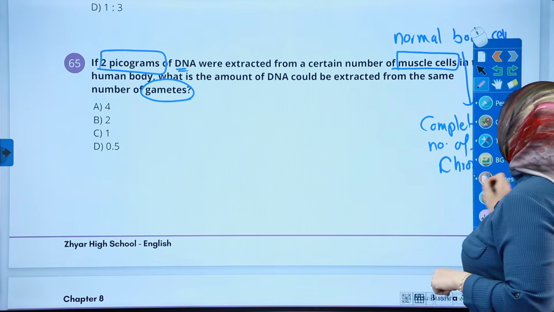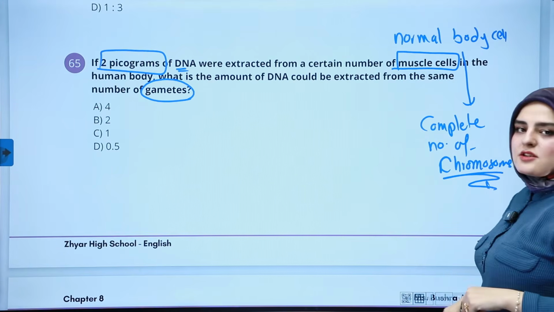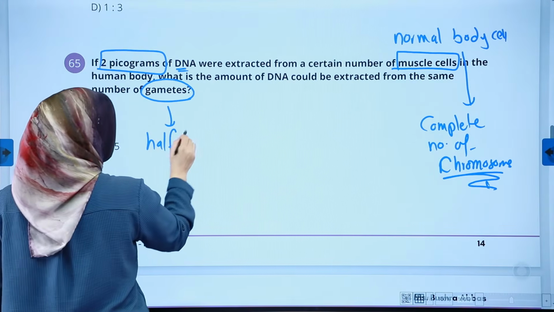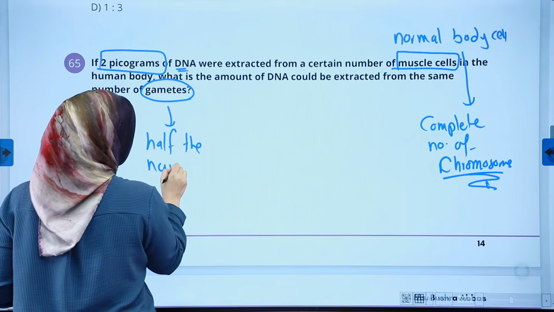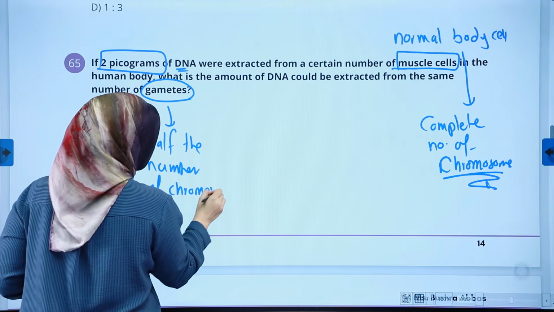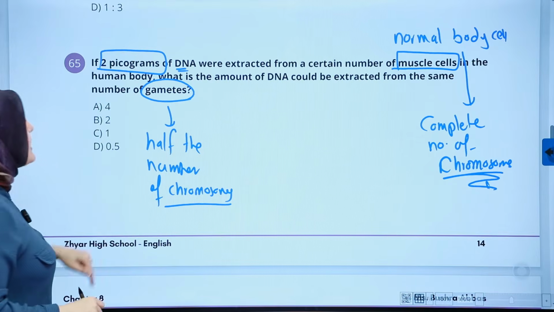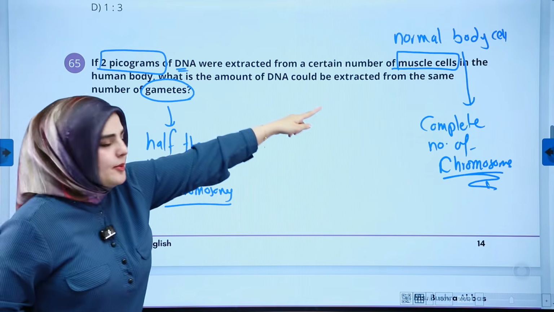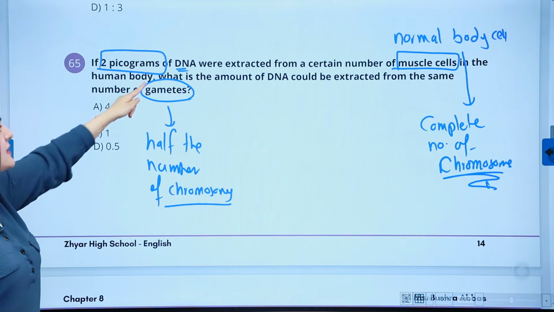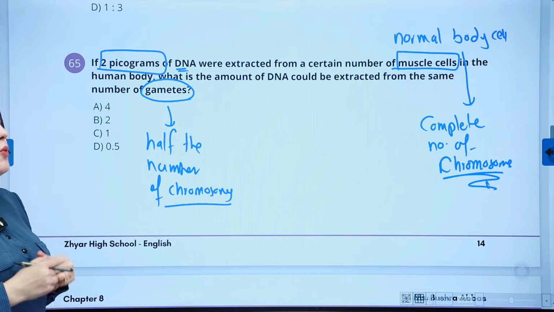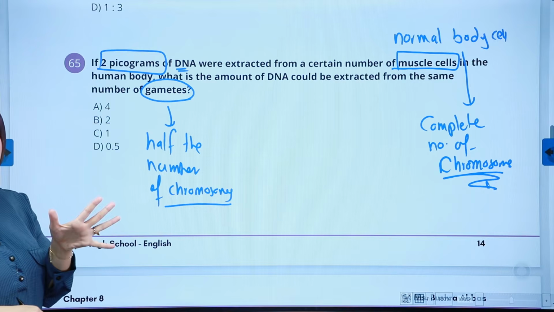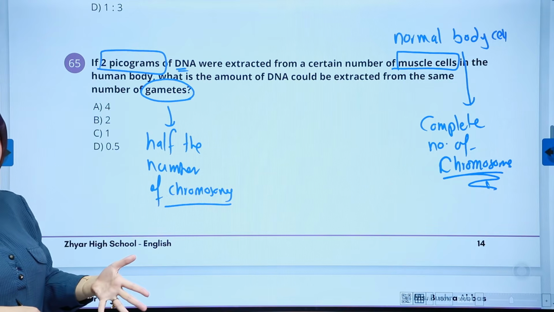Chromosomes is a form of DNA, so it has complete. As for the gamete, it has half the number of chromosomes. Got it? That means that whatever we got from the muscle or the normal body cell, we need to make it half, and this is going to be the answer for gamete. It works on every number, if it's about the amount of DNA, or the amount of nucleotides.